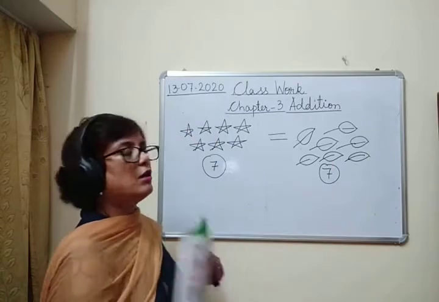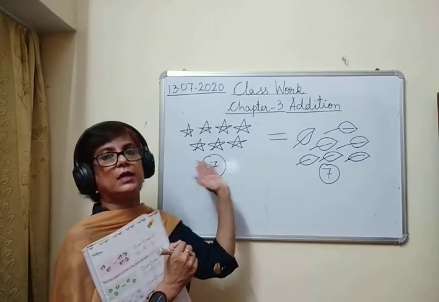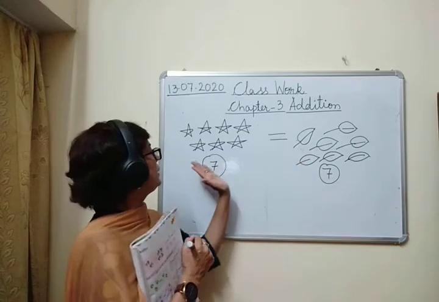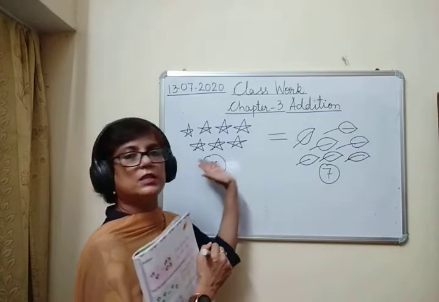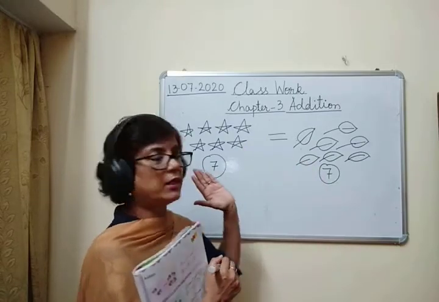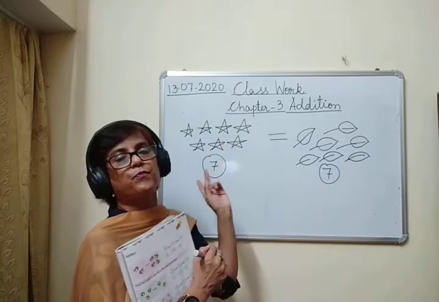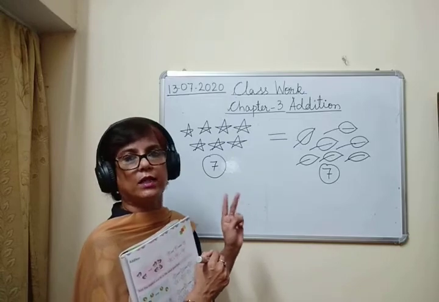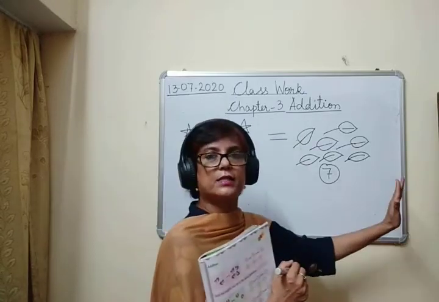So that means we should have the same number of things on both the sides. अगर इधर 7 stars हैं and if there are 6 leaves, then we cannot say 7 is equal to 6. 7 is equal to 6 हम नहीं कह सकते ना. So is equal to के दोनों साइड में the number should be the same. मतलब is equal to के इस साइड में and is equal to के इस साइड में.